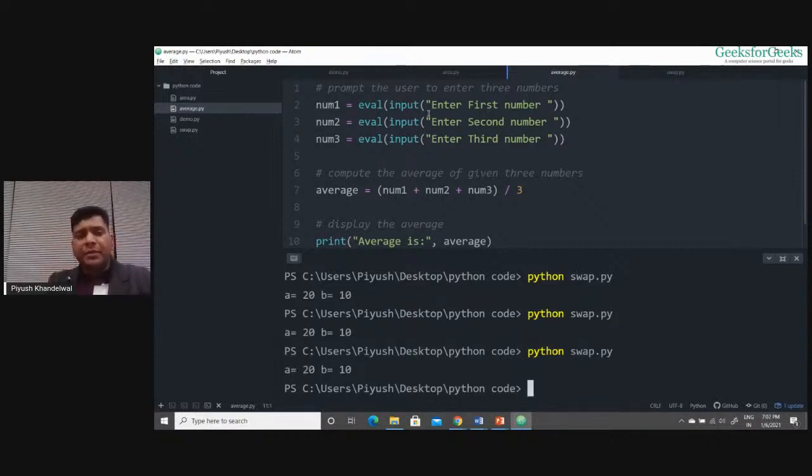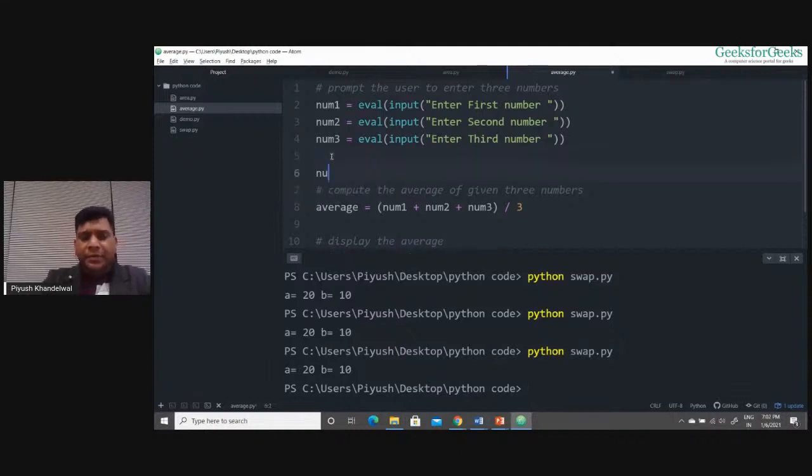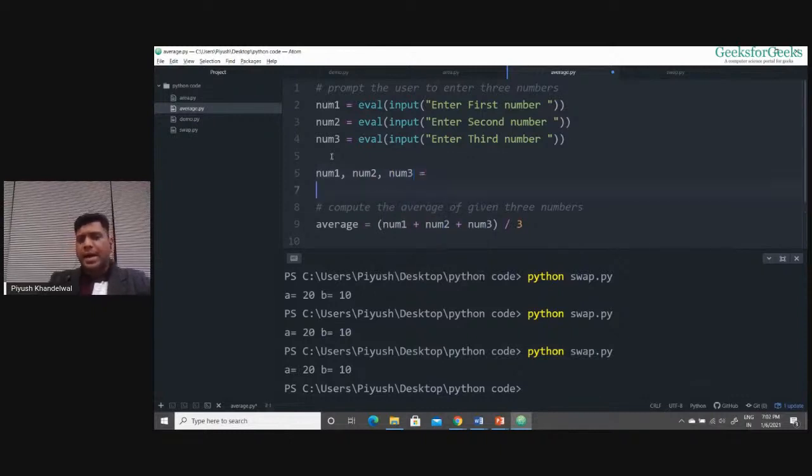Because if we have multiple variables, I can write something like this: with the help of multiple assignment, num1, comma num2, comma num3 equals something. I can easily write this, right? I don't want the user to enter three values in three different lines. I want the user to enter three or multiple values in a single line. So this is possible, right?